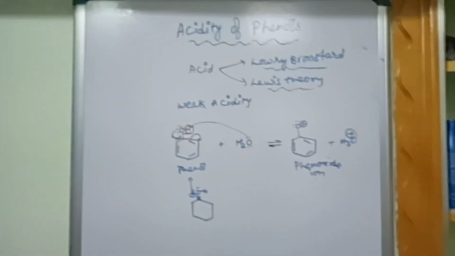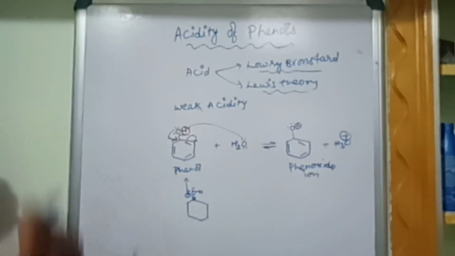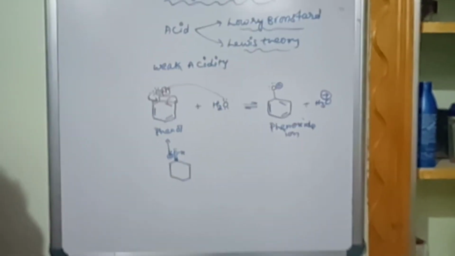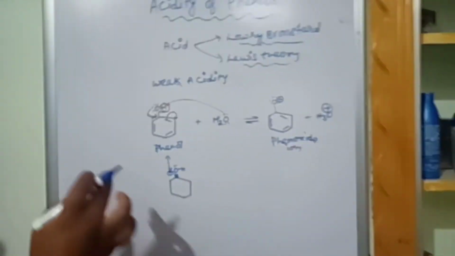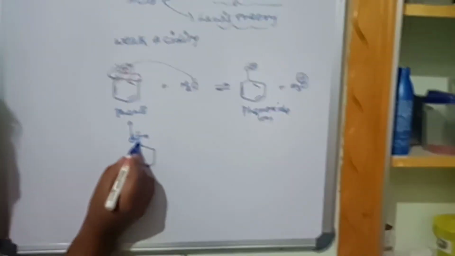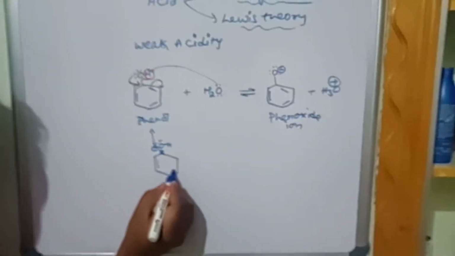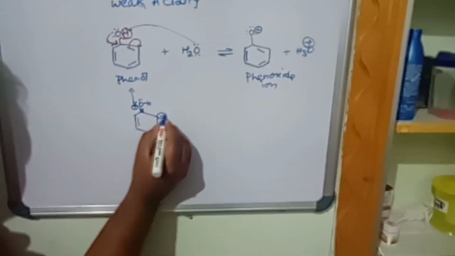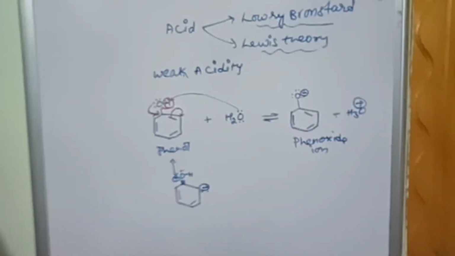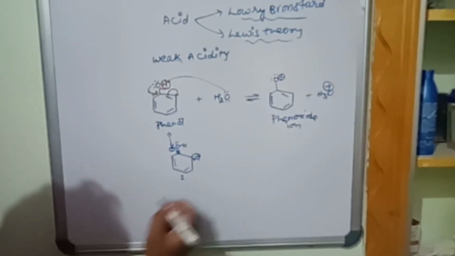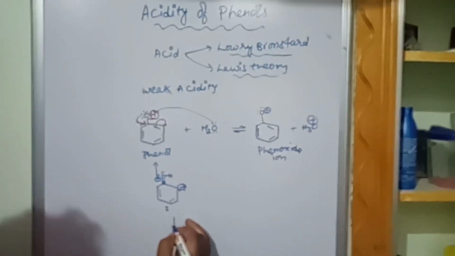We have already said that if a hydroxyl group is attached to benzene, the hydroxyl group is an electron donating group. It will donate electrons to the ring. When it donates electrons to the ring, it takes the positive charge, and the pi electrons will come here and take the negative charge. Now this structure will go on undergoing resonance stabilization.